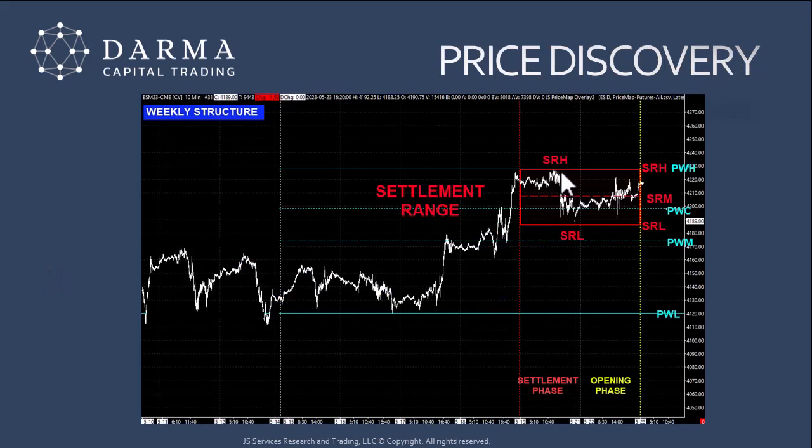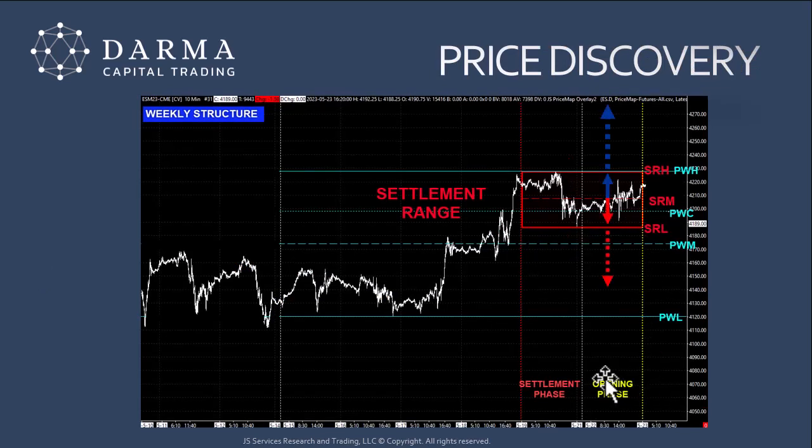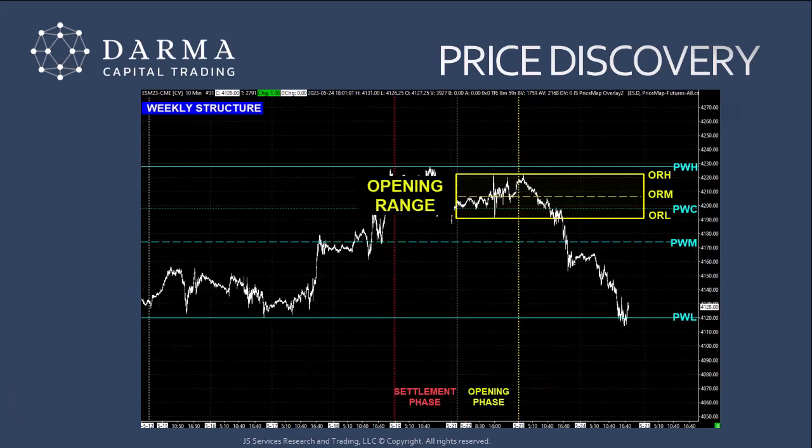So we're going to identify the settlement range high, its low, and its midpoint. And again, the settlement range is useful during the opening phase. Next, we identify the opening range. So after the opening range period, now instead of focusing on the settlement range, we're going to focus on the opening range. So this opening range will be effective through the week, so through the whole settlement period. Just as with the settlement range, the opening range midpoint will act as a pivotal point within that range, and then the range structure will identify where momentum will start to have a bias.